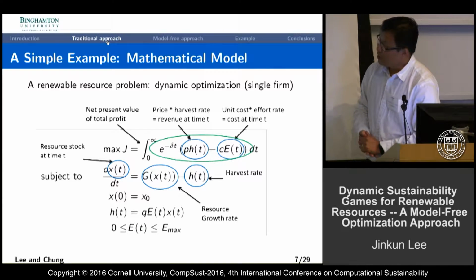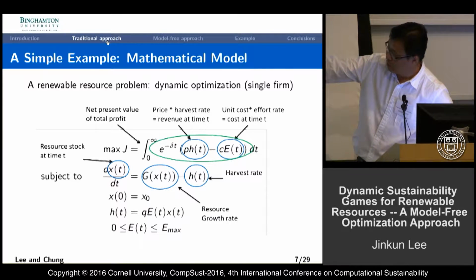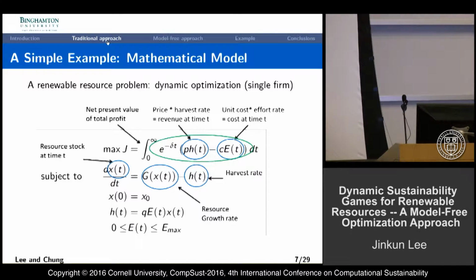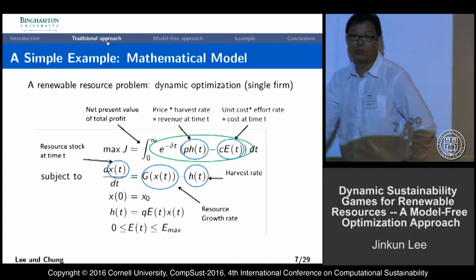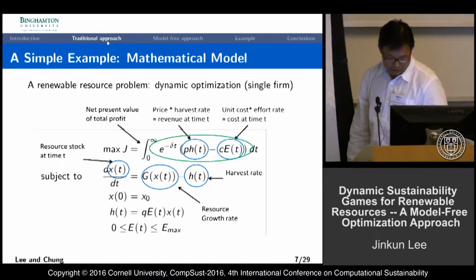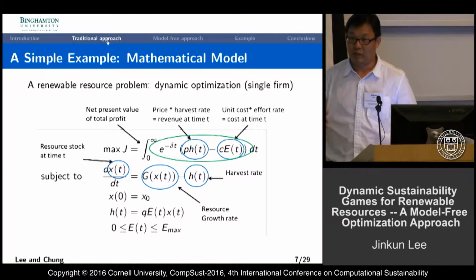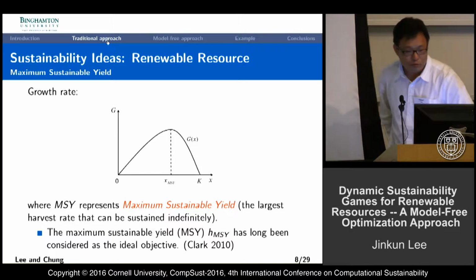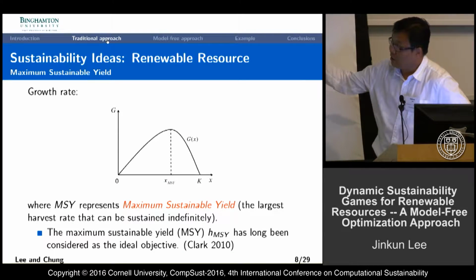So we would like to set some constraint on E(t). E(t) is the effort of harvest, and we would like to set some constraint, E_max. That will be the upper limit of harvest. And this will usually be done by government and other upper level organizations.